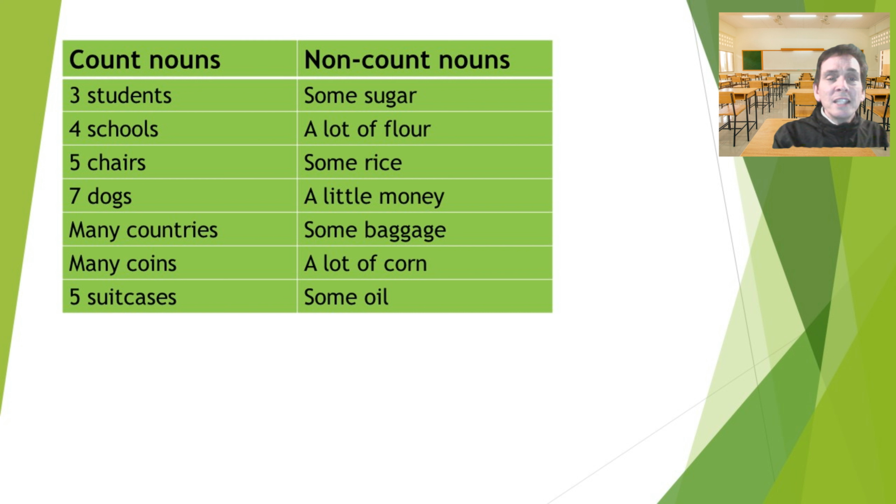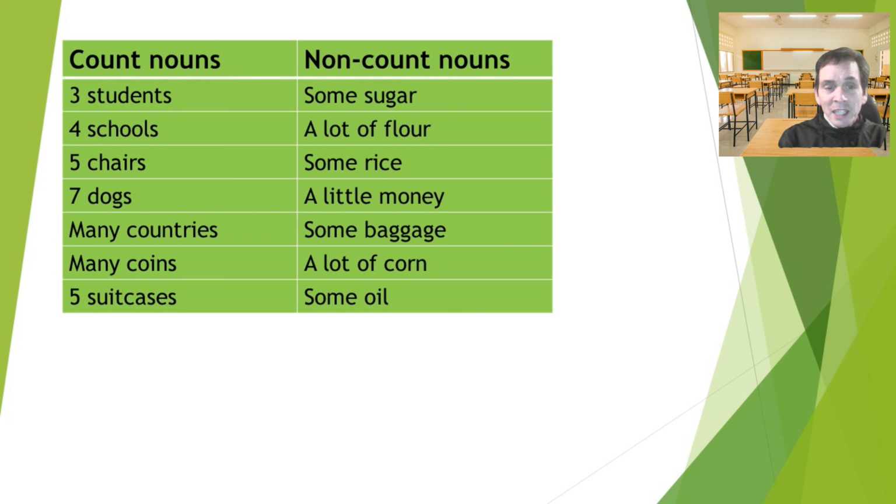The items we see on the left, these are count nouns. 3 students, 4 schools, 5 chairs, 7 dogs, many countries, many coins, 5 suitcases. So with these nouns, we can put a number in front, or we can use the word many as well.